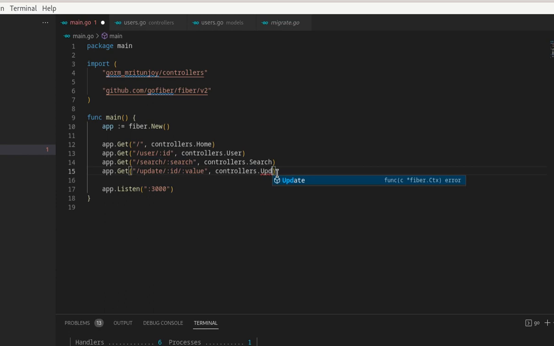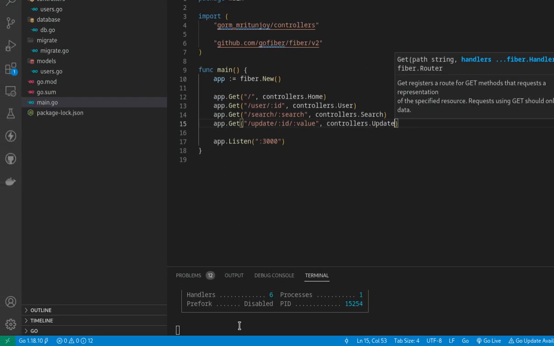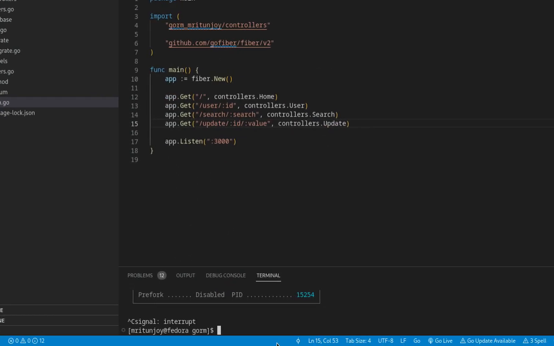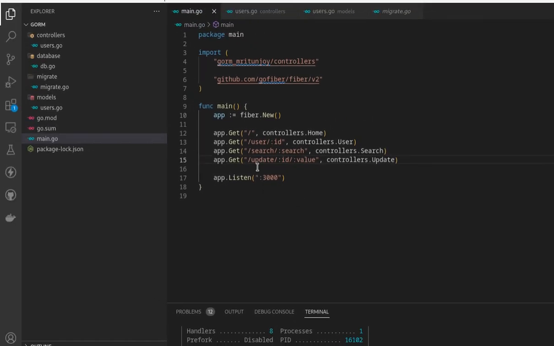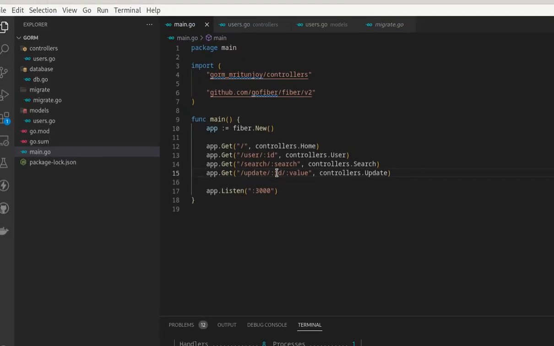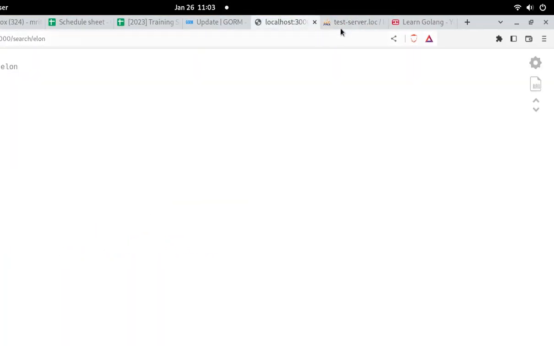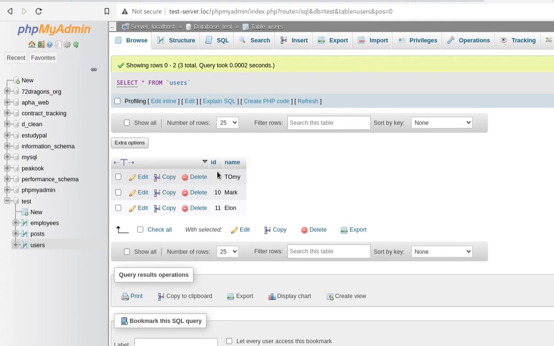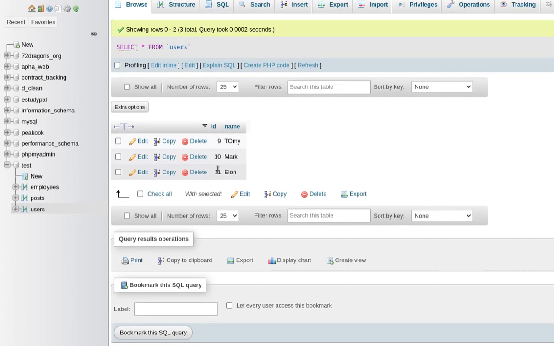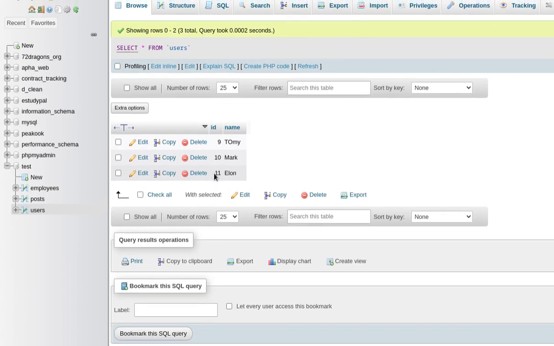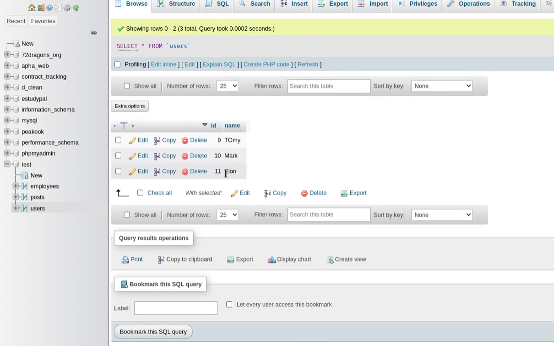And this one is the update. Save, and now Control C, and again go run. Okay, it's running. So what is the URL? Update, ID, and then value. Which ID do we want to update? Let us update the ID 11. Let us update this Elon to test.